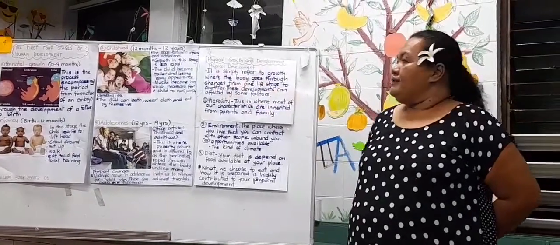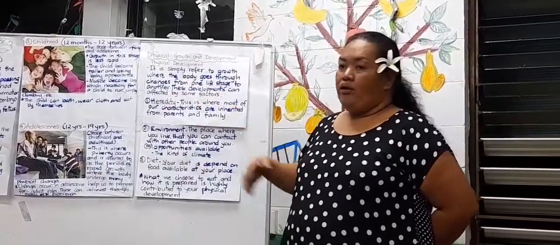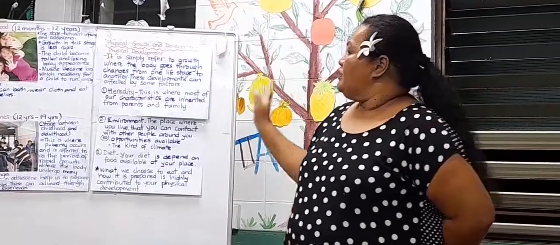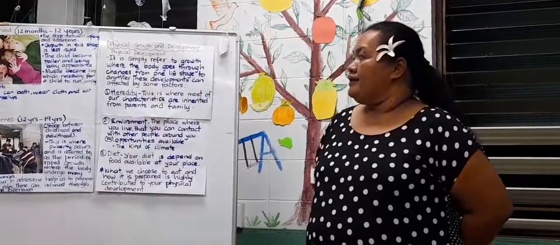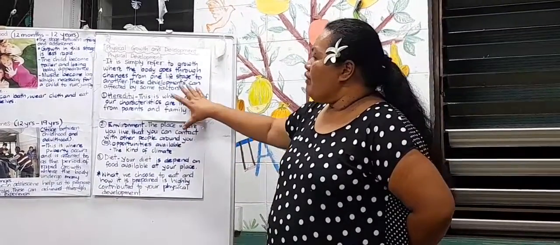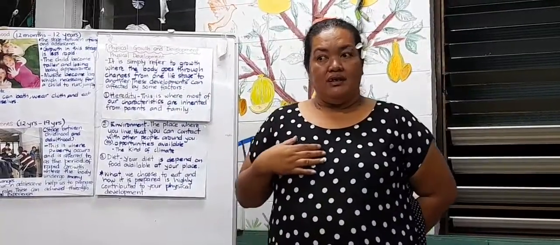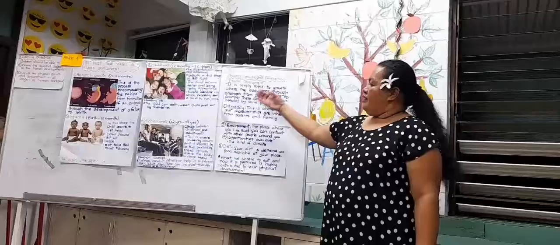Physical development simply refers to the growth where the body goes through changes from one life stage to another. This development can be affected by some factors. There are some factors that can affect our physical development. The first one is heredity.